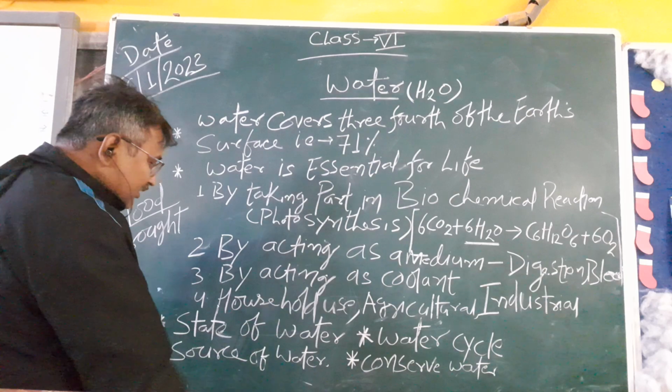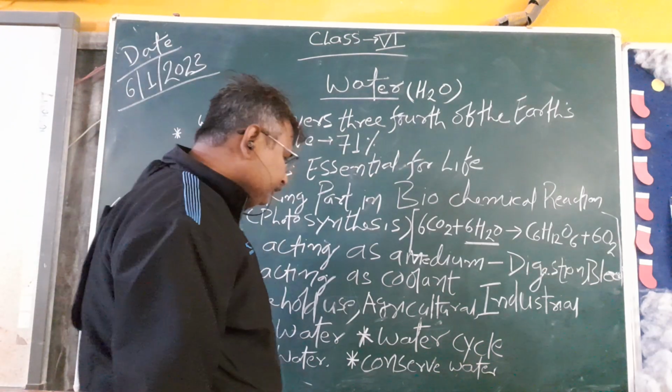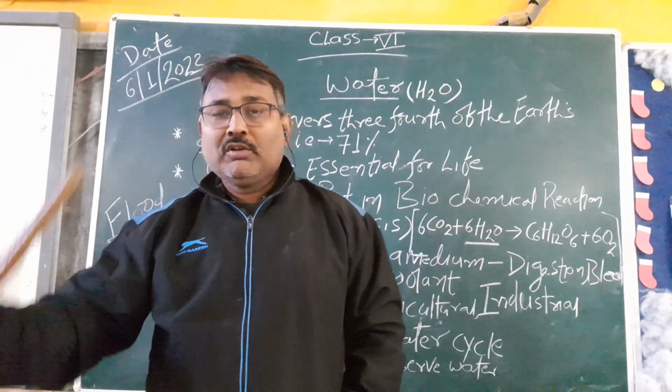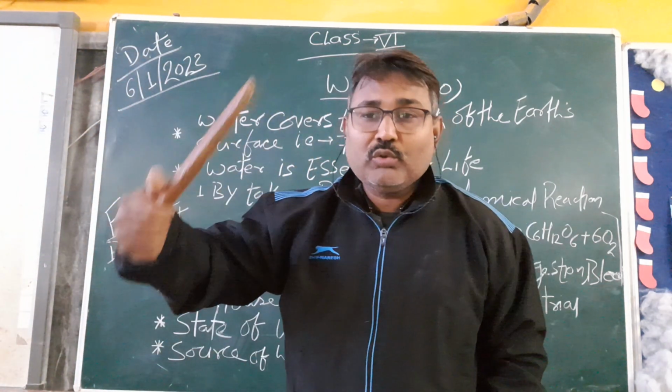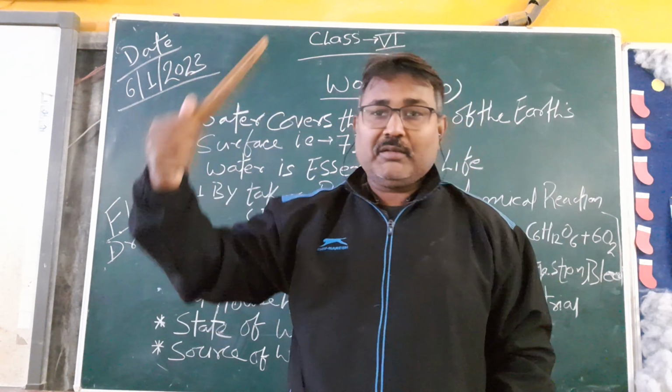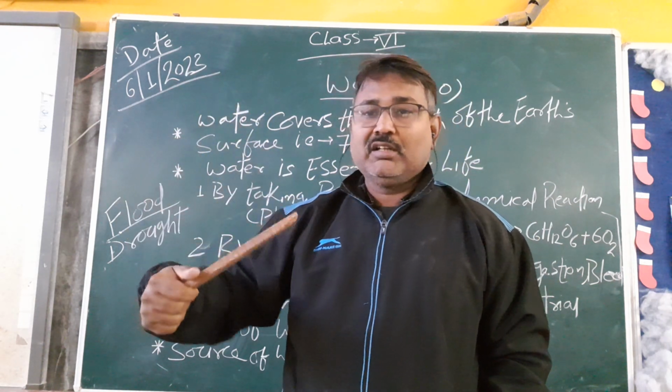And another thing is that for us and for the plant kingdom, water also works as a cooling system. For the plant kingdom, it is in the form of sweating.